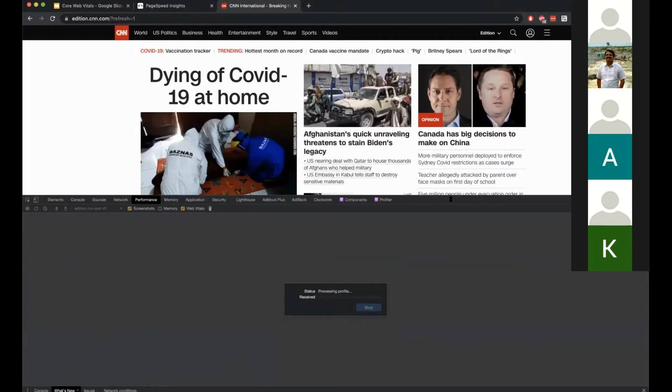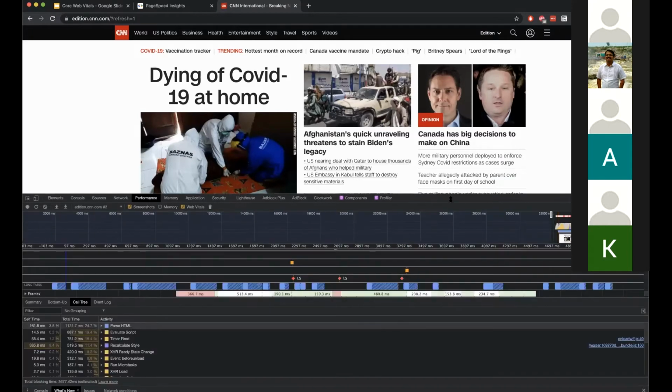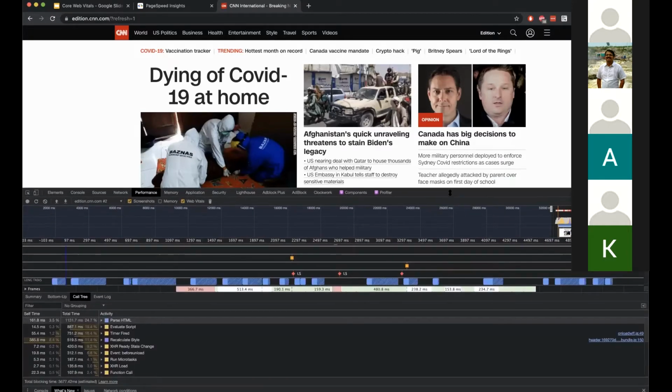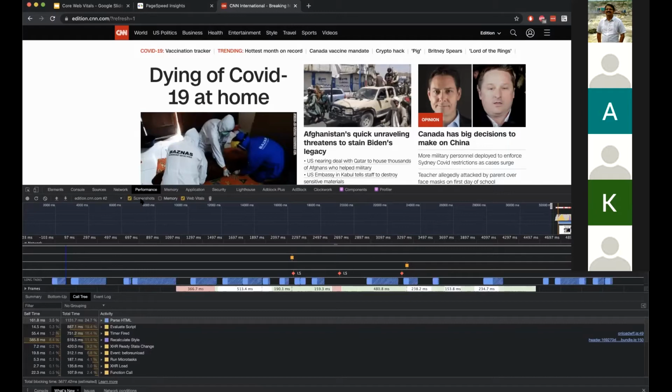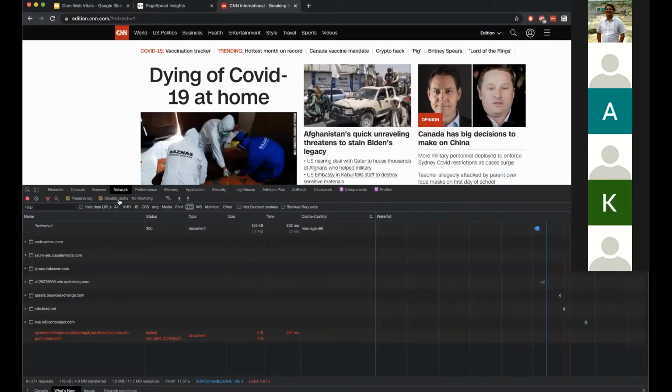This is one of the tools that you can use to debug exactly what is wrong with your page. So if your LCP score is poor, these are the things that you have to try to understand and try to see what is happening. So even before the performance, let's go to network and let's try to see